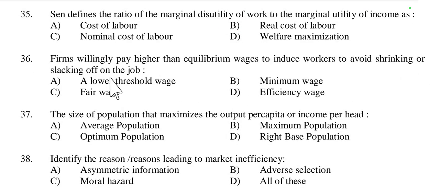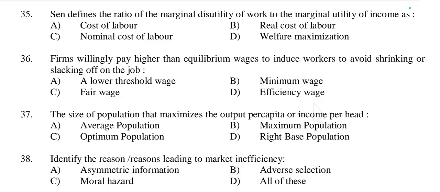Then question 36, firms willingly pay higher than equilibrium wages to induce workers to avoid shirking or slacking off on the job. It is called lower threshold wage, minimum wage, fair wage, or efficiency wage.